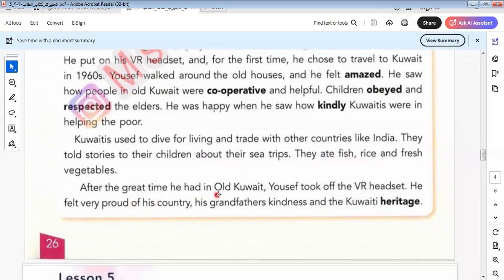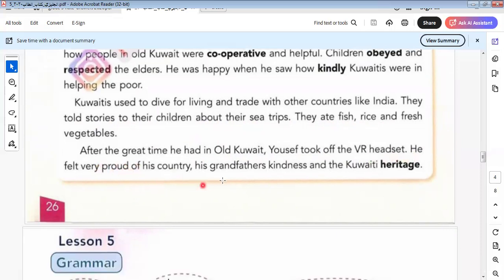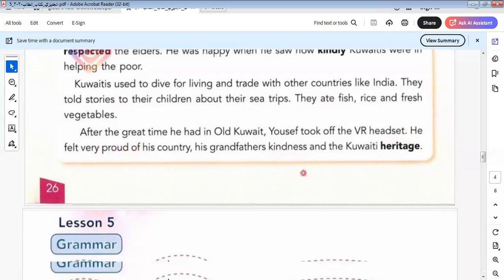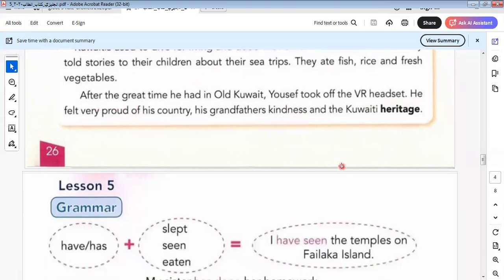After the great time he had in Old Kuwait, Yusuf took off the VR headset. We can say headset and we can also say headphone. Okay, he felt very proud of his country, his grandfather's kindness, and the Kuwaiti heritage.